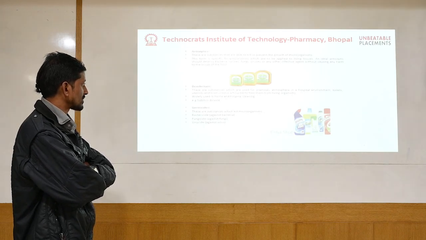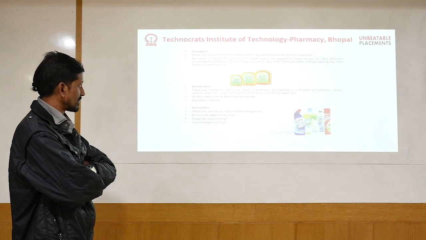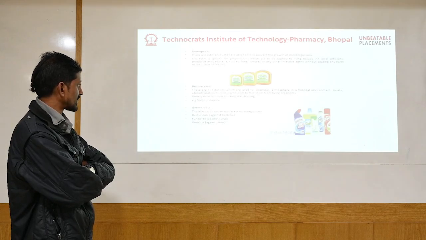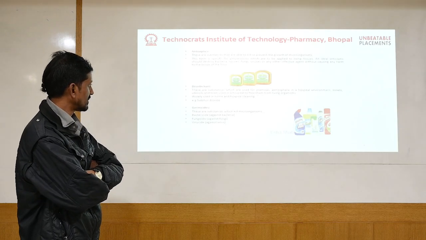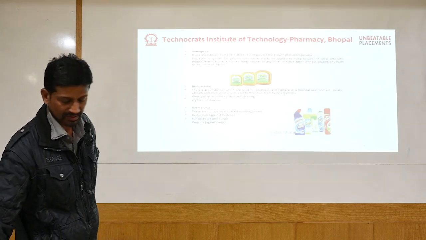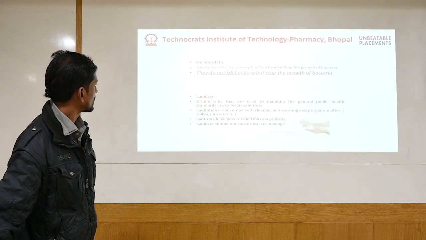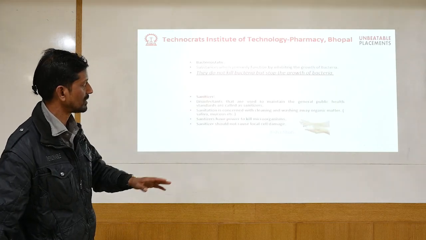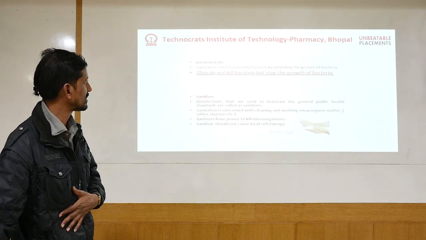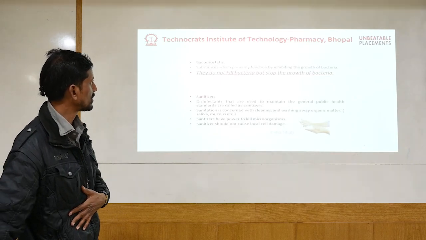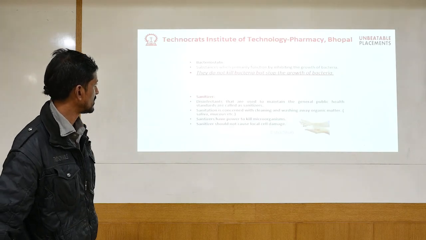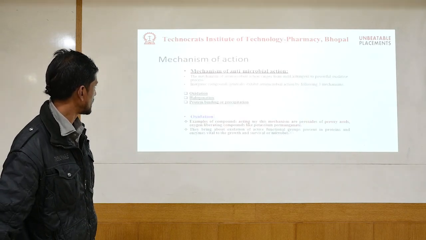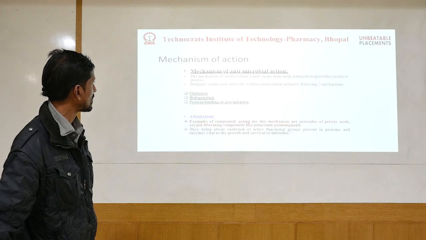Germicides may be used for killing the microorganism. Bactericidal agents kill the bacteria. Then fungicidal agents act on the fungi, and virucidal on the virus. Next we have bacteriostatic agents. They do not exclusively kill the bacteria, but they have the power to inhibit the growth or the reproduction of the bacteria. For example, they may be used in sanitizers. Next we have the main mechanism of action.